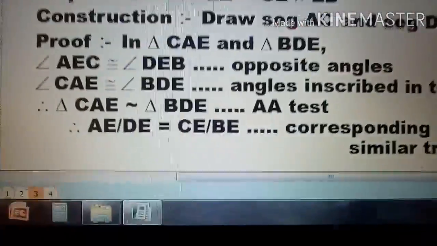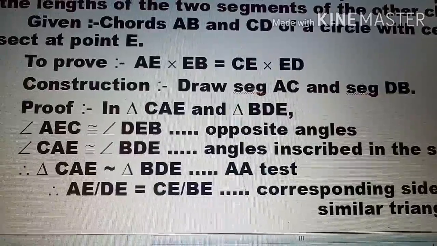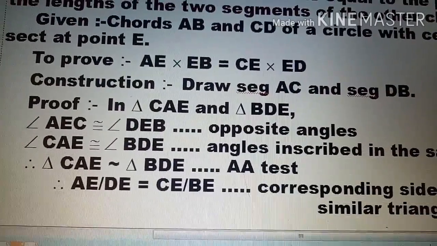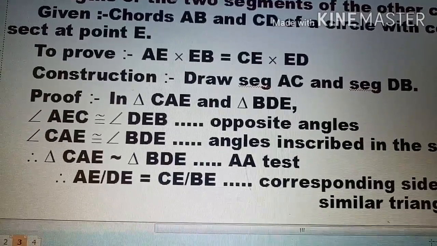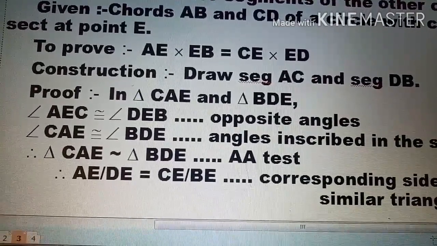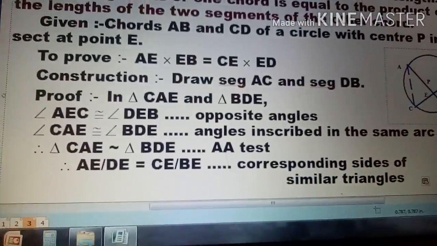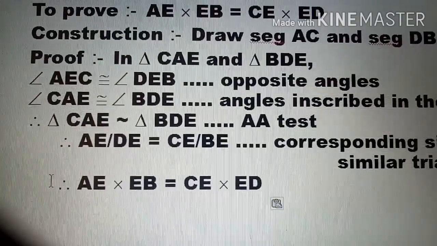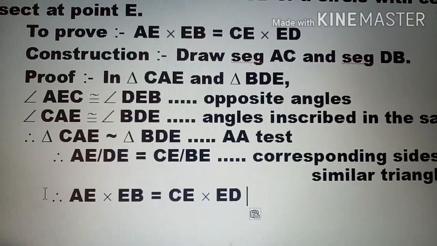After that, you can see here what we have to prove. AE into EB is equal to CE into ED. Correct? So if this denominator ED goes to the other side as numerator, and EB comes to the left hand side, it goes to multiply. So now, like this, AE into EB is equal to CE into ED, and then we have proved the above theorem.